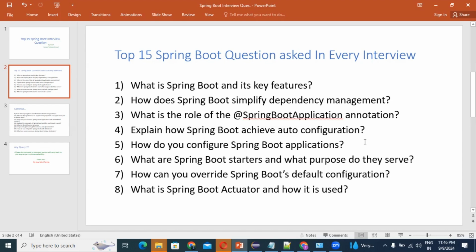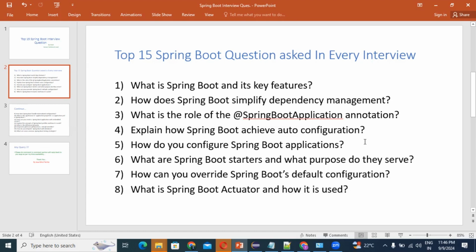Second, environment variables: use environment variables for configuration, which can be especially useful in cloud deployment.